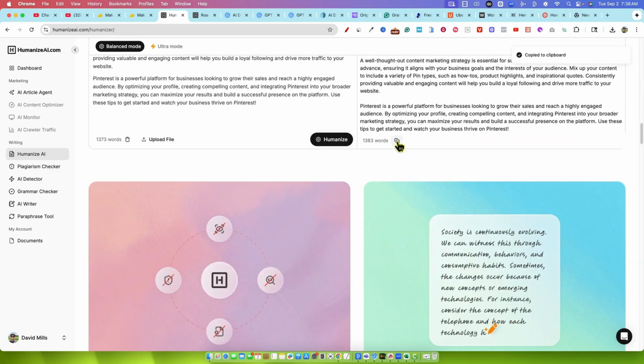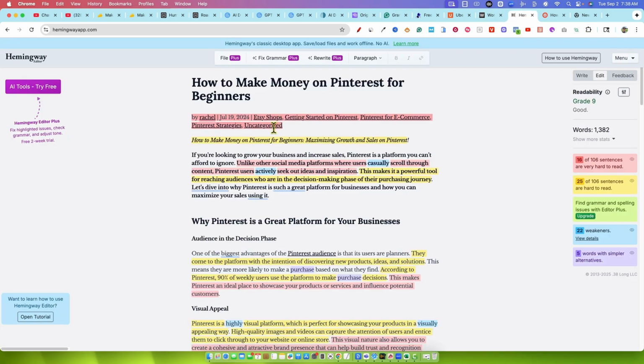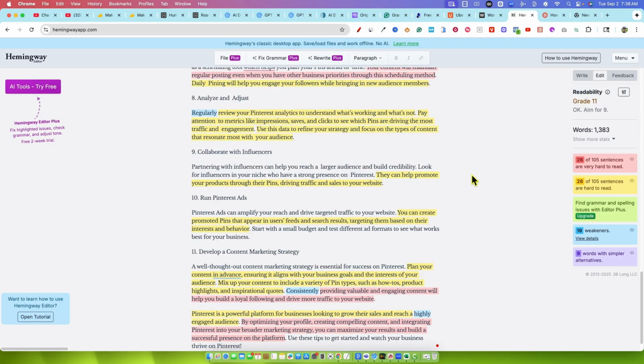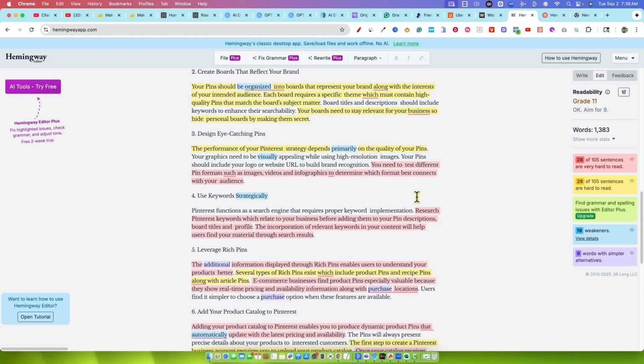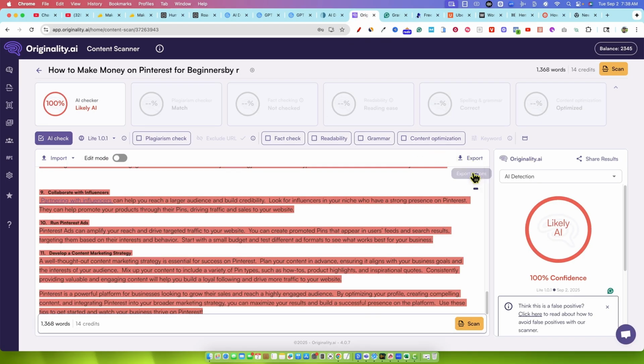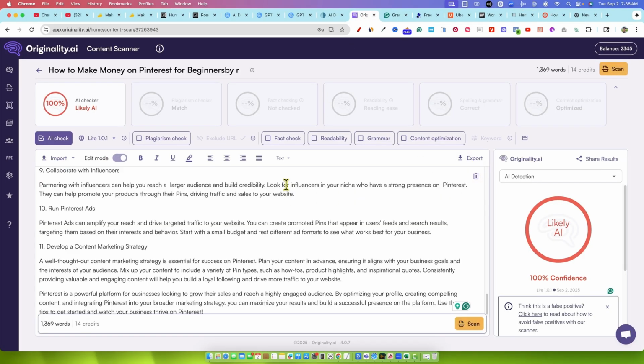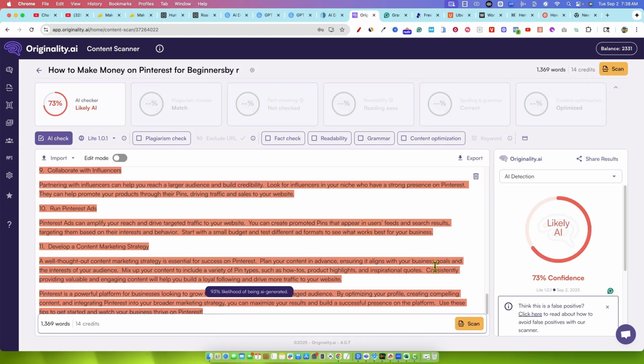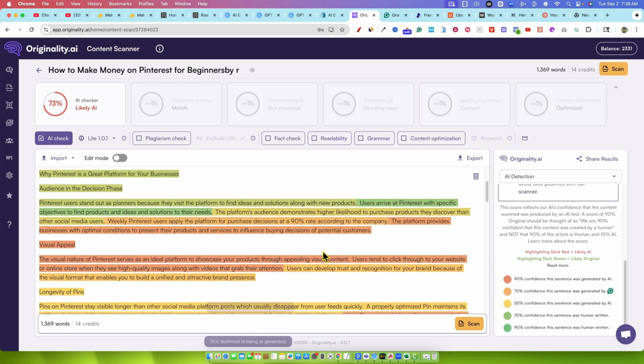We're going to copy this text here. I'm going to check Hemingway. I think this is the big test that you guys would really want to see. It's now worse, right? So the readability went from 9 to 11, which is also probably concerning. We'll go into originality and scan this, 100% AI confidence. These will be the real tests of, does that balanced humanizer improve the AI at all? 73% confidence. So it did improve it by 27 points. It made it 27% more human.